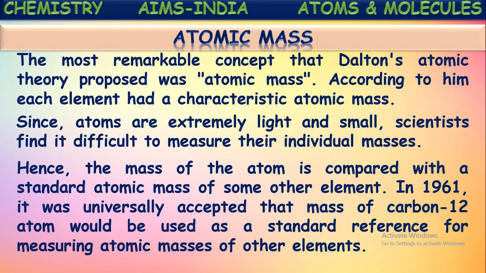We know carbon has three kinds of isotopes: carbon-12, carbon-13, carbon-14. These numbers represent the mass numbers of those carbon atoms. So the carbon with mass number 12, its mass is considered as a standard unit. Based upon the mass of carbon-12 atoms, the atomic masses of the remaining elements are compared and proposed.